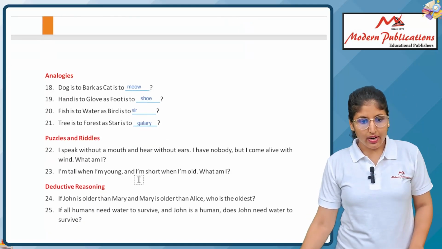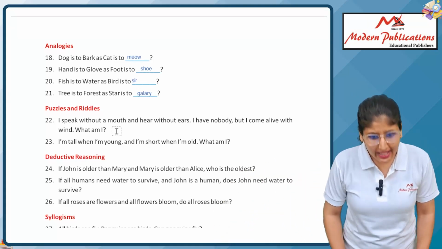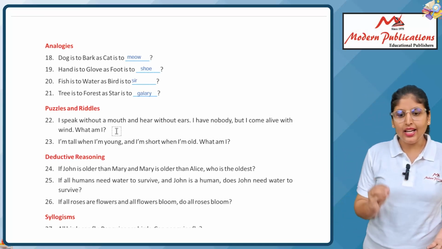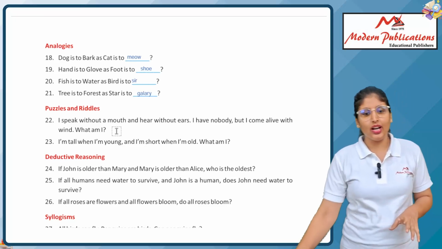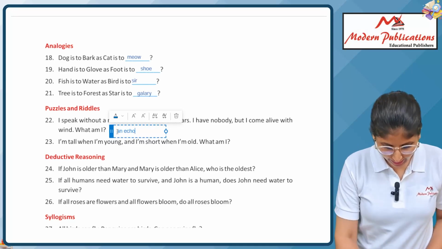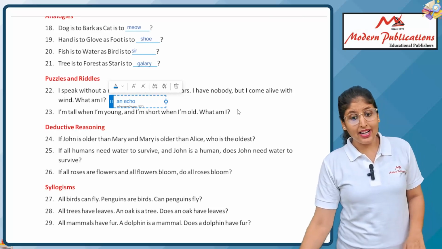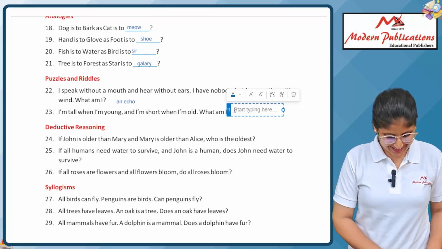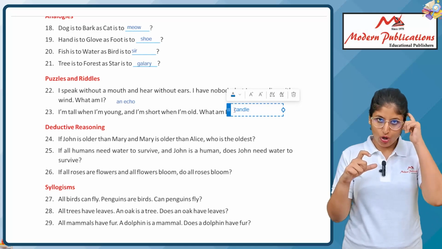Okay. Now here are the riddles. I speak without a mouth and hear without ears. I have no body, but I come alive with wind. Who am I? It is an echo. Next. I am tall when I am young, but I am short when I am old. Who am I? Candle. A candle is tall when young, but when it becomes old, it becomes shorter.